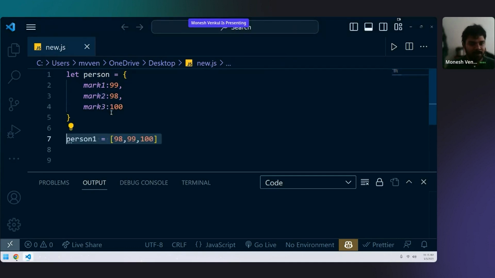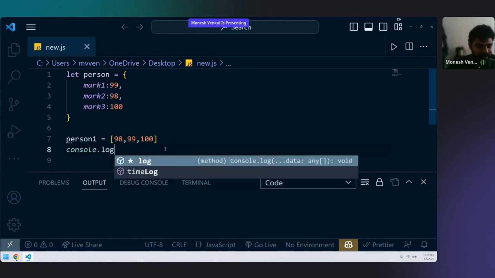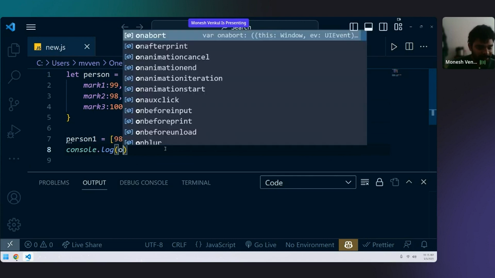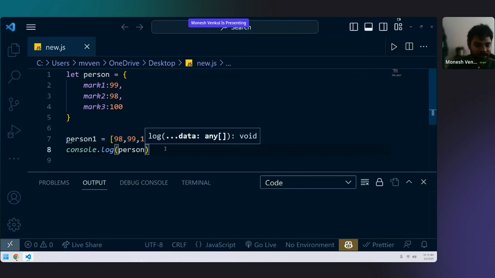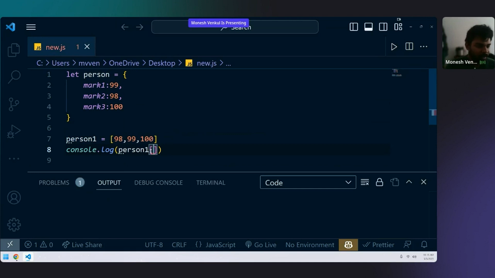So now coming back to here. When I want to get this 98, I used to do it in an array like console.log. You tell me what I will be doing. If I want 99 here, what will I be writing? You already know what an array is. Tell me what I have to write here.